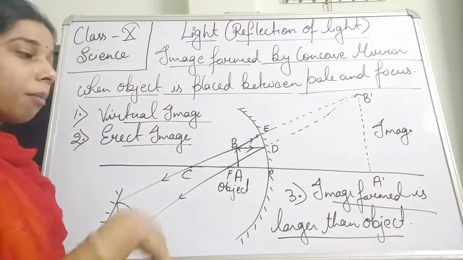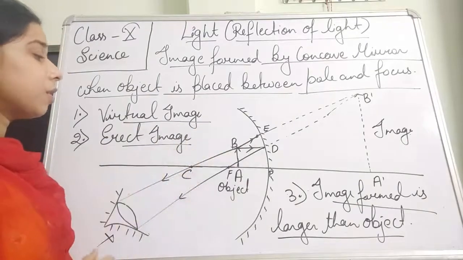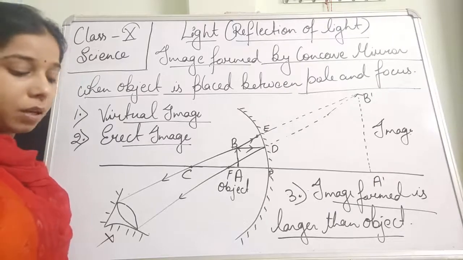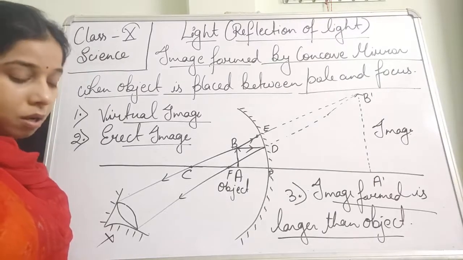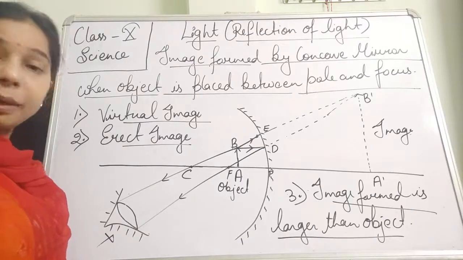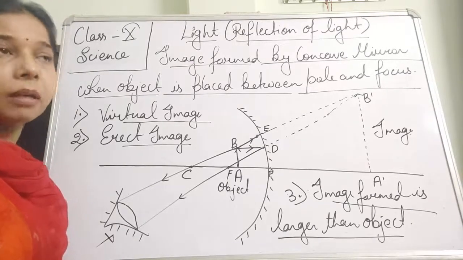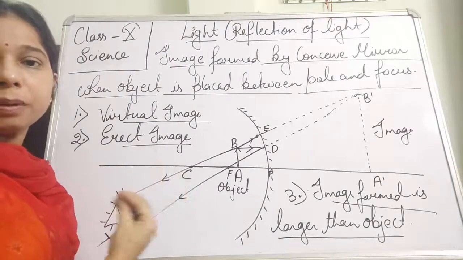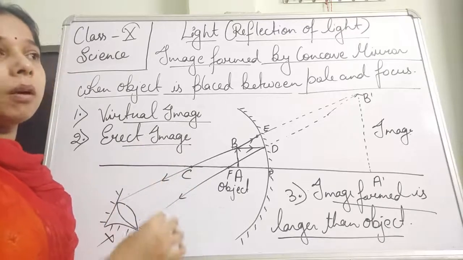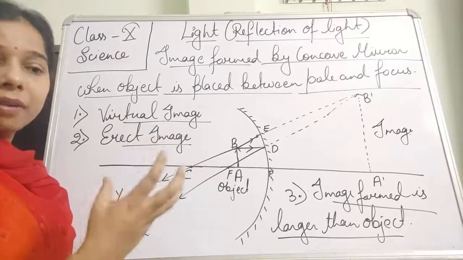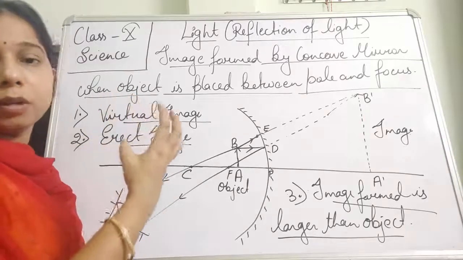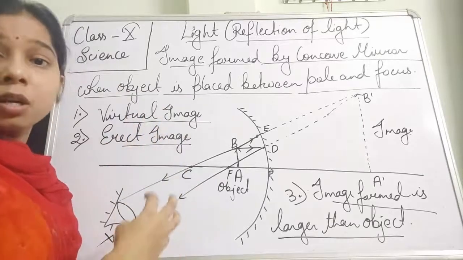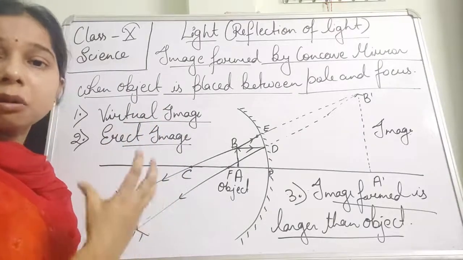So the image is formed behind the mirror, the image is virtual, erect and larger than the object. Now let us see where this condition is used. You have seen a lot of makeup mirrors; they are made of a concave mirror. It is the small makeup mirror you see especially for eyeliner and all. It is used because when you keep it close to your face, you will find an enlarged image. It means you will find a formation of a large image, and only then you can work.